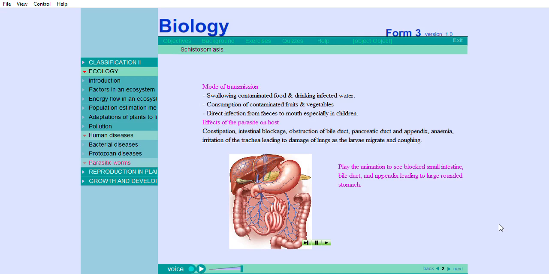Effects of the parasite on the host: constipation, intestinal blockage, obstruction of the bile duct, pancreatic duct and appendix, anemia, irritation of the trachea leading to damage of the lungs as the larvae migrate, and coughing. Play the animation to see the blocked small intestine, bile duct and appendix leading to a large rounded stomach.